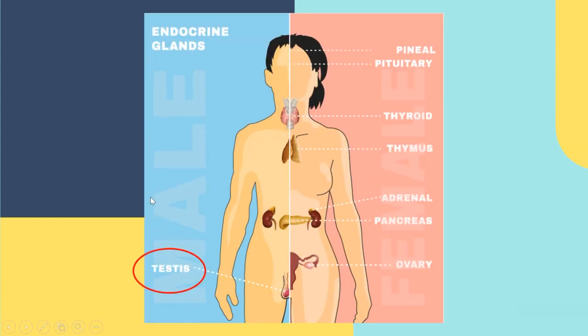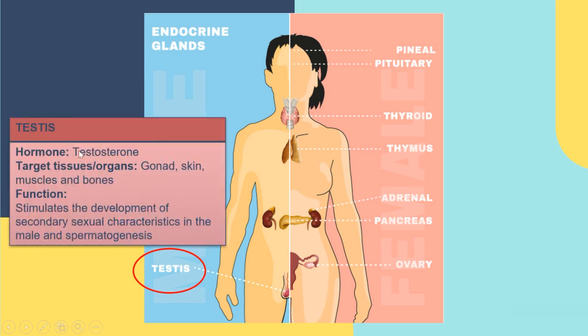Okay, next we go to the testes. The testes of the male will secrete testosterone. The hormone secreted by the testes is called testosterone. The target organs of the testosterone are the gonad, skin, muscle, and also bones. So what are the gonads? Gonads refer to the sexual organ, the sexual organ of the male, which is the testis itself.